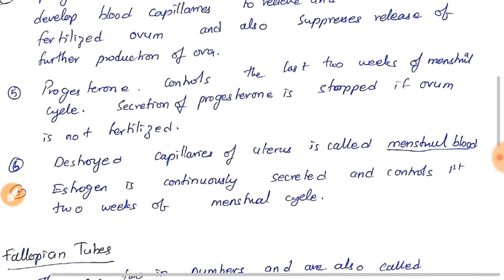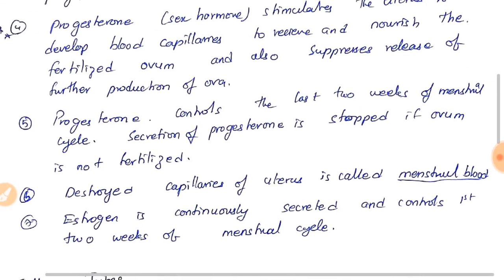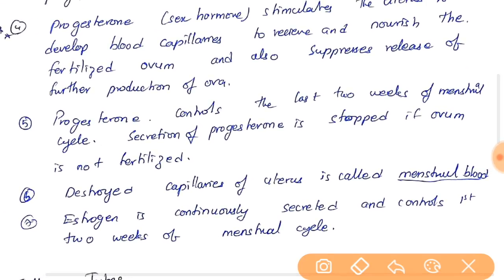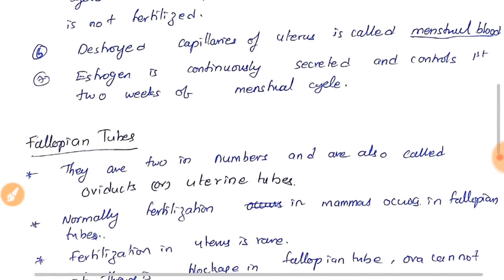The destroyed capillaries of the uterus are called menstrual blood. Estrogen is continuously secreted and controls the first 2 weeks of the menstrual cycle. Here you can see estrogen is continuously secreted, but it controls only the first 2 weeks of the menstrual cycle, whereas the second 2 weeks of the menstrual cycle is controlled by progesterone. Progesterone is secreted only at a particular period of time in the menstrual cycle, friends, that you have to remember.